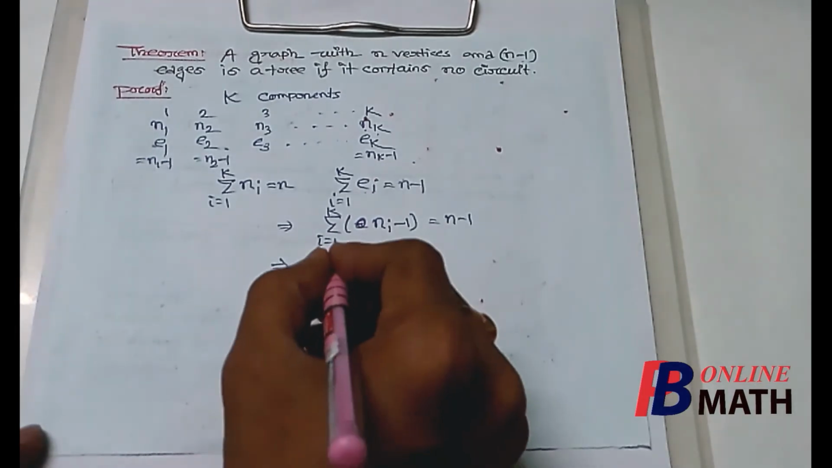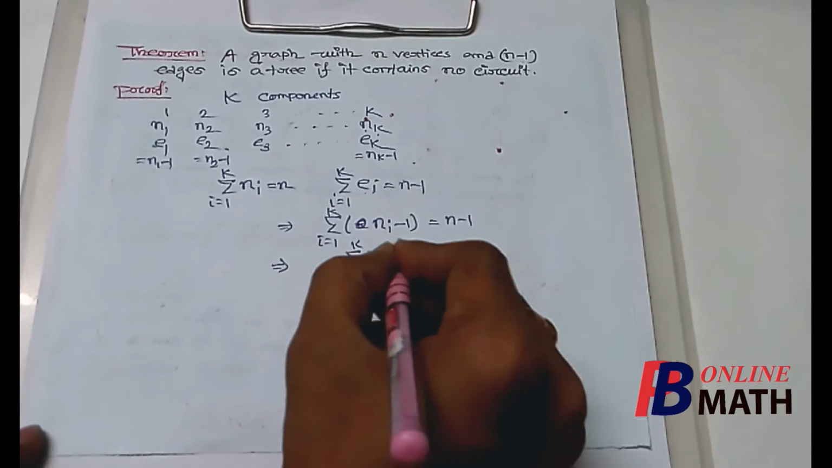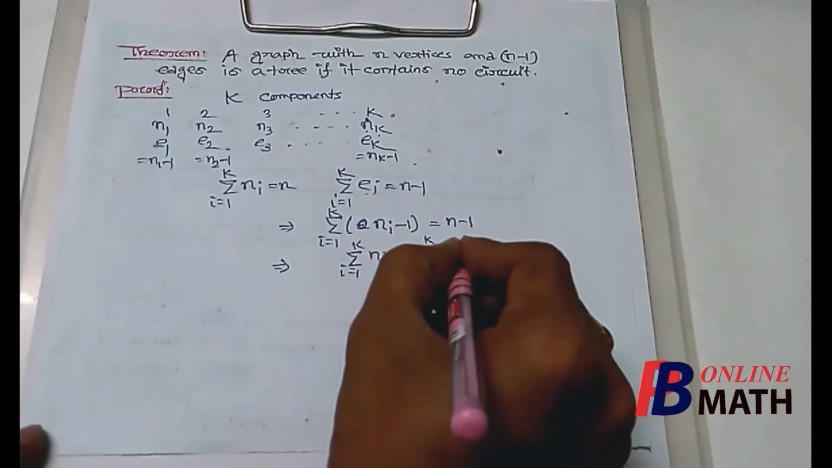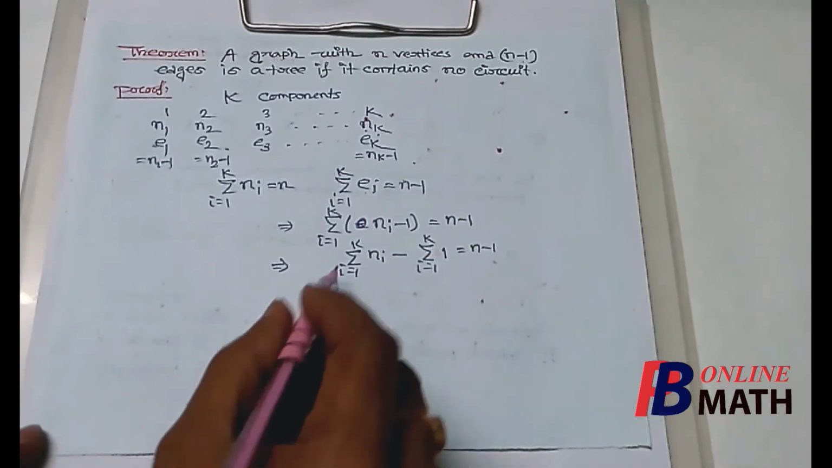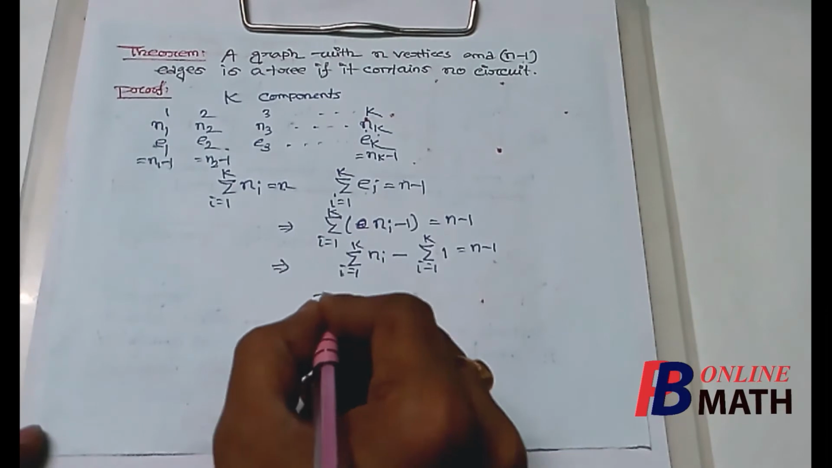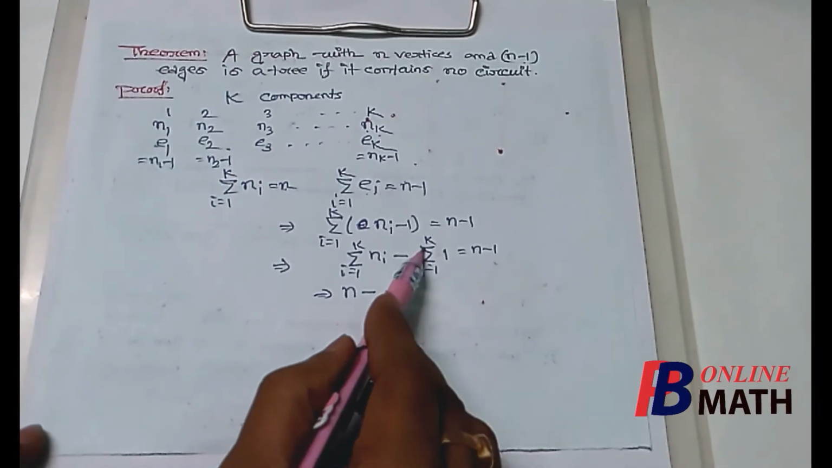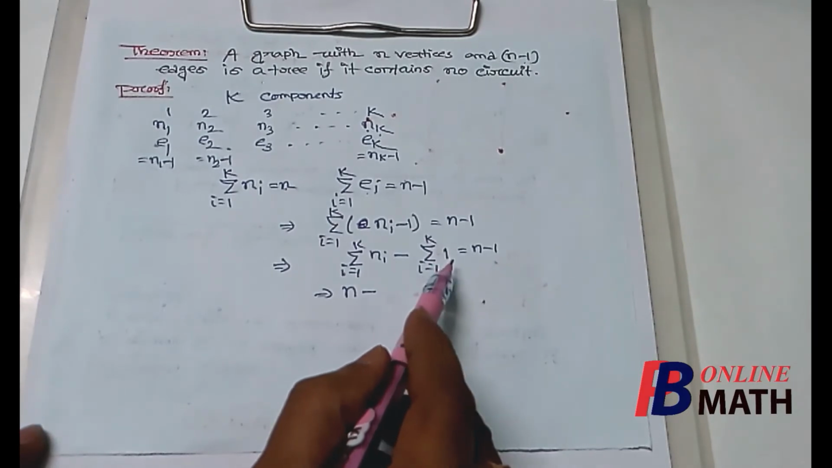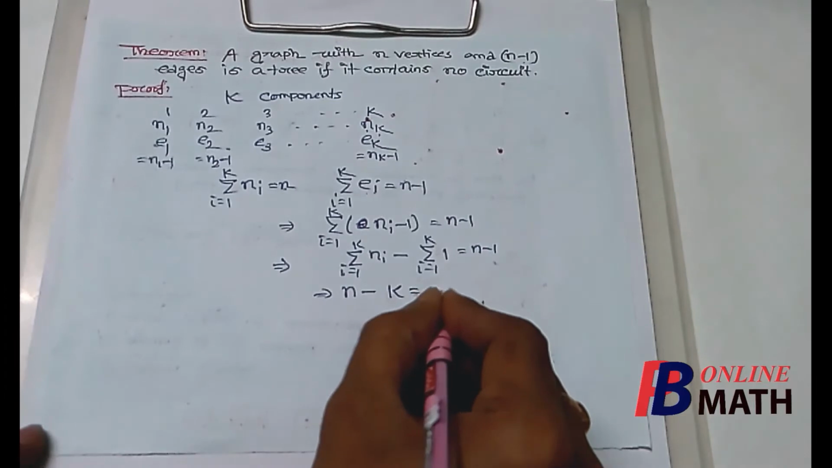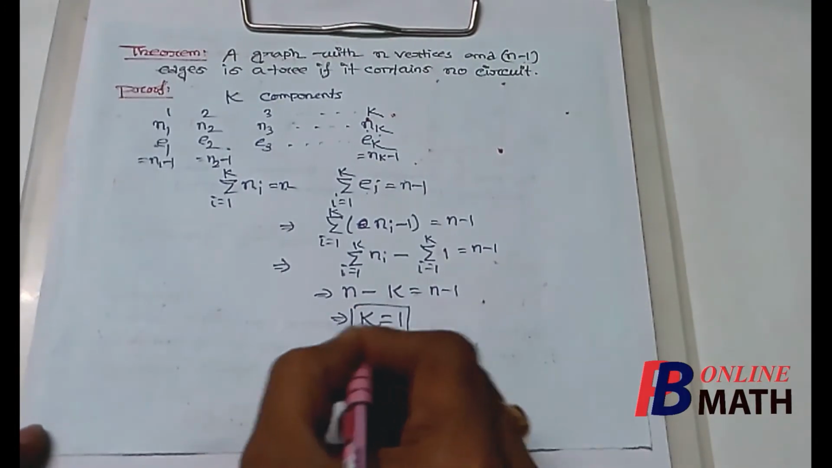From here we find that summation of i equal to 1 to k Ni minus summation i equal to 1 to k 1 equals n minus 1. Now by the given condition, summation of Ni equals n, so this is n minus summation i equal to 1 to k of 1, that means 1 plus 1 plus 1 k times, which is nothing but k. So n minus k equals n minus 1. From here we easily find that k equals 1.